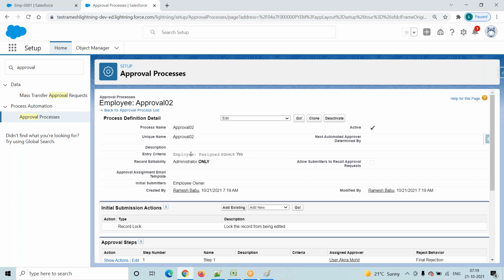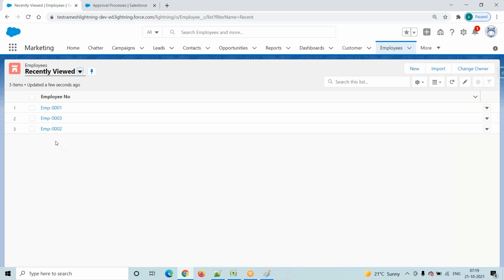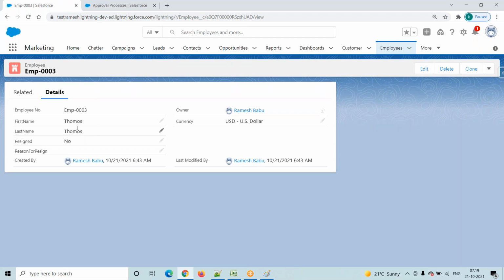So the condition is resigned equals to yes. Then who is the approver? Akira Mohit is the approver. Now we will go on to test the record. Go to employees, and select any one of the records. Go to here, this is the record.